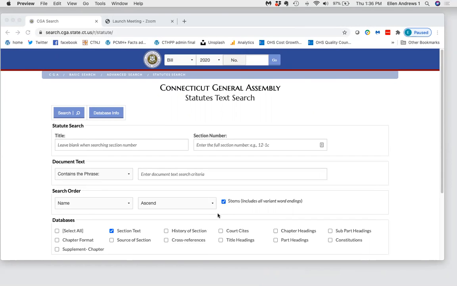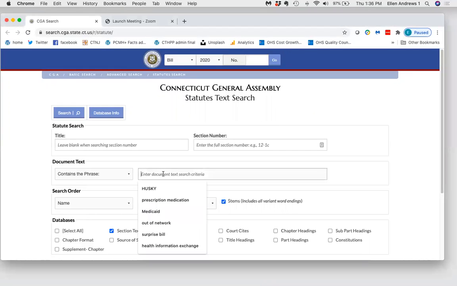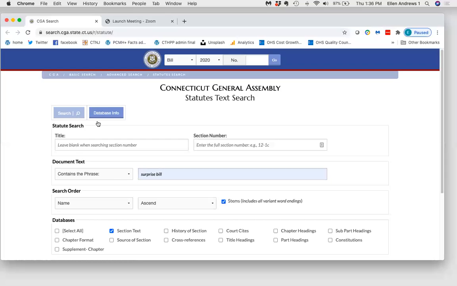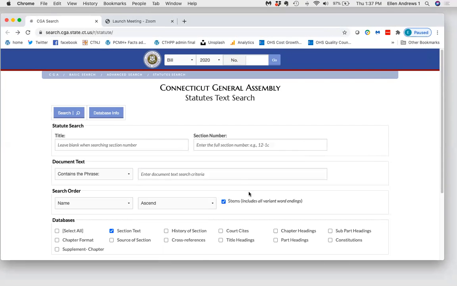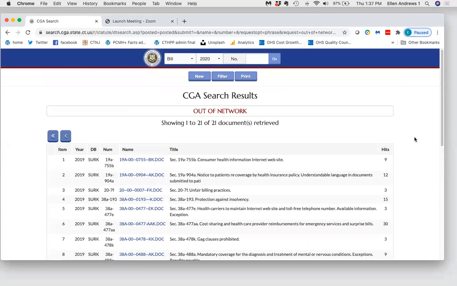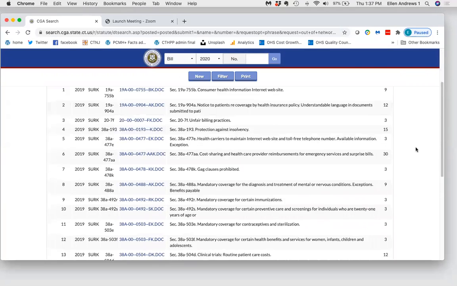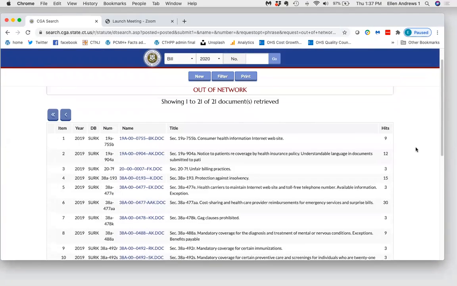For example, if you are searching for laws about surprise medical bills, using the term surprise bills finds only 4 references of documents. But using the term out of network returns 21 references. Both of those are reasonable numbers of references to look through and find which are relevant to your question.